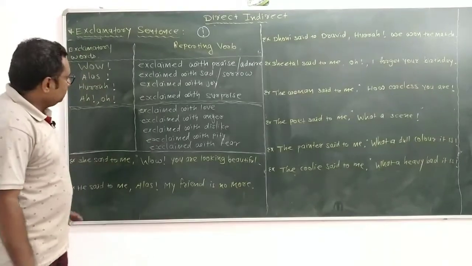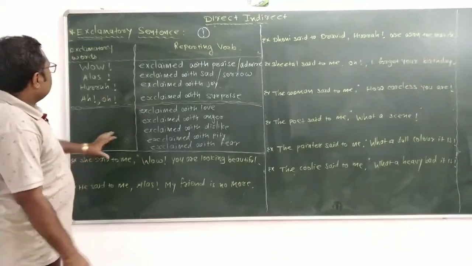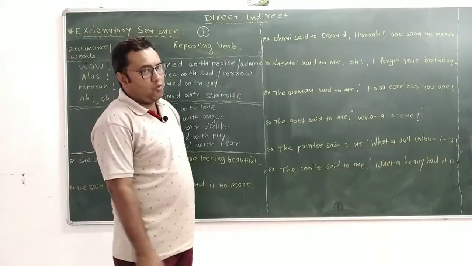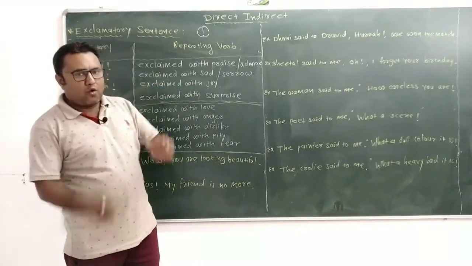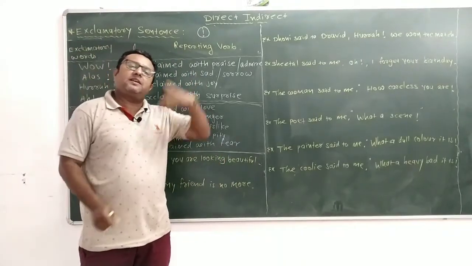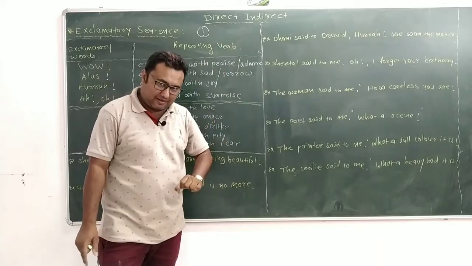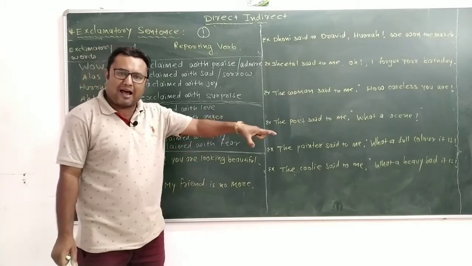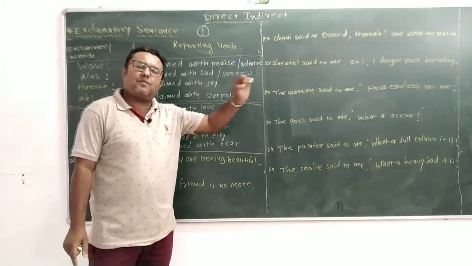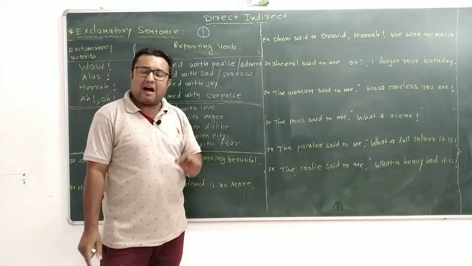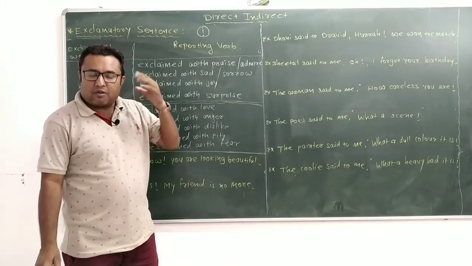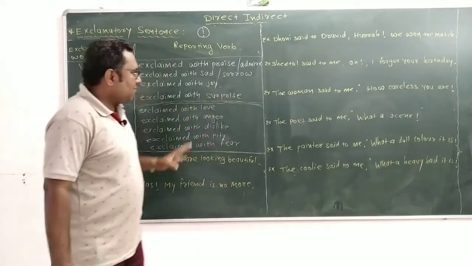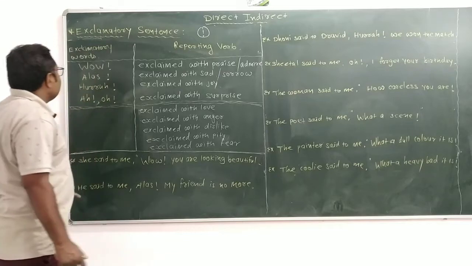Now, my dear friend, we learn the different kinds of exclamatory sentence. We already discussed what and how. At that time, what did we do? We have to convert the exclamatory sentence into affirmative sentence. Means, what a beautiful dress you have. So you have a very beautiful dress. How happy I am. So I am really happy.